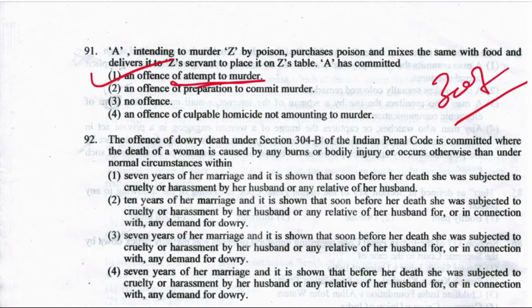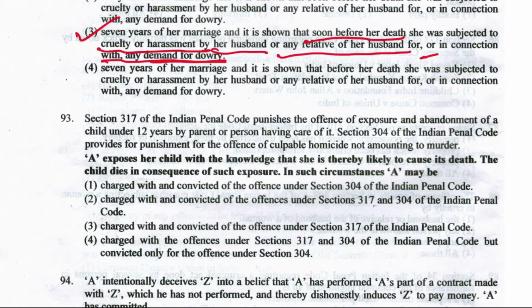Or last option, 7 years of her marriage and it is shown that before her death she was subjected to cruelty or harassment by husband or any relative of her husband, or in connection with any demand for dowry. Then the right answer here is option number 3, 7 years of her marriage and it is shown that soon before her death. First condition, she was subjected to cruelty or harassment. By whom? By her husband or any of the relatives of the husband, or in connection with any demand of dowry. Next question, question number 93.